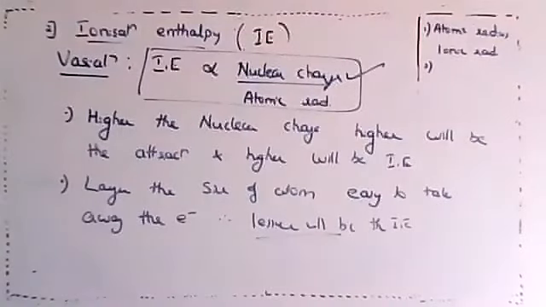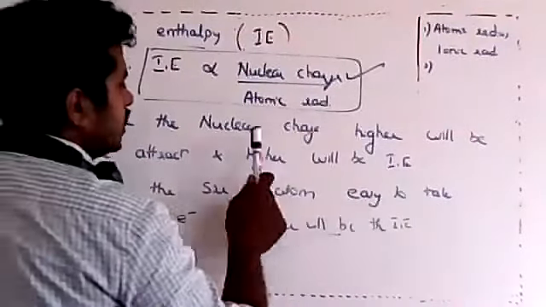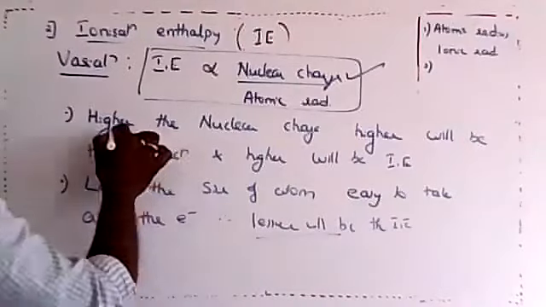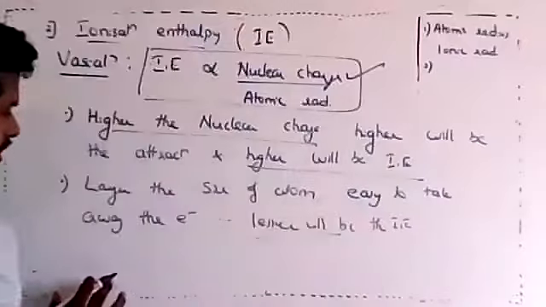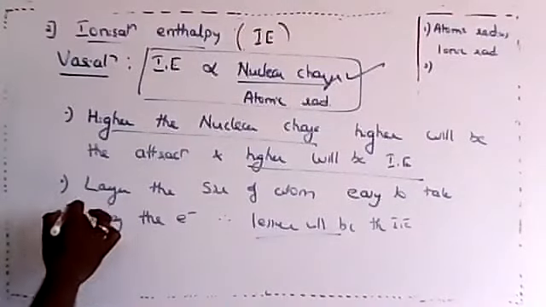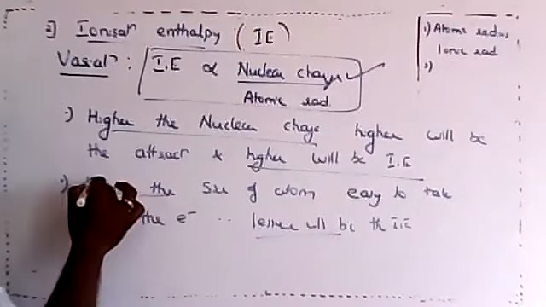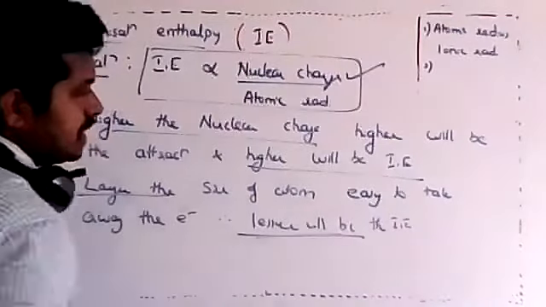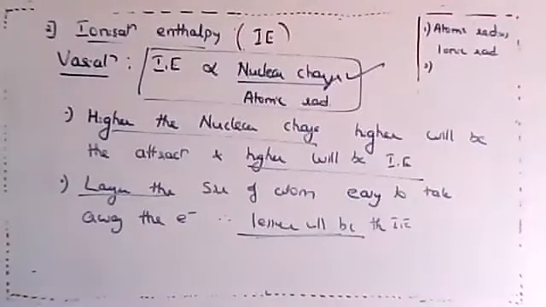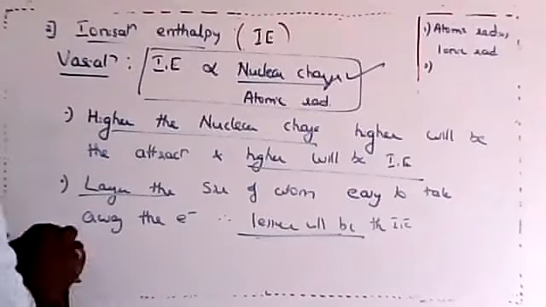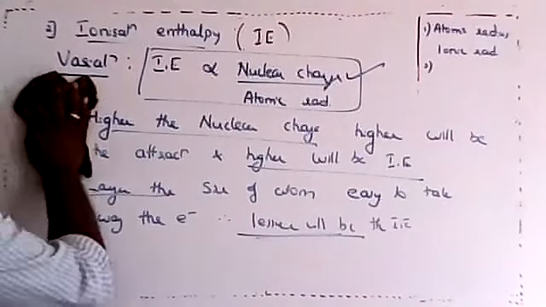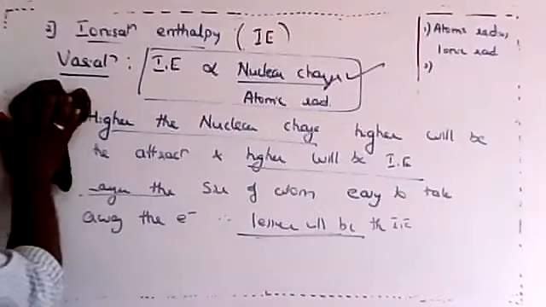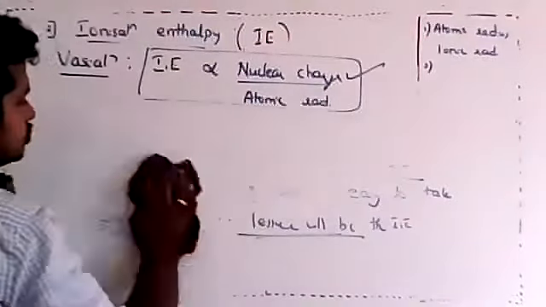If you want, I can read out once again. Higher the nuclear charge, you can underline, higher will be the ionization enthalpy. Larger the size, lesser will be the ionization enthalpy. Got it, my dear students? So in that case, now we can compare the variation along the period and down the group. I hope you understood.